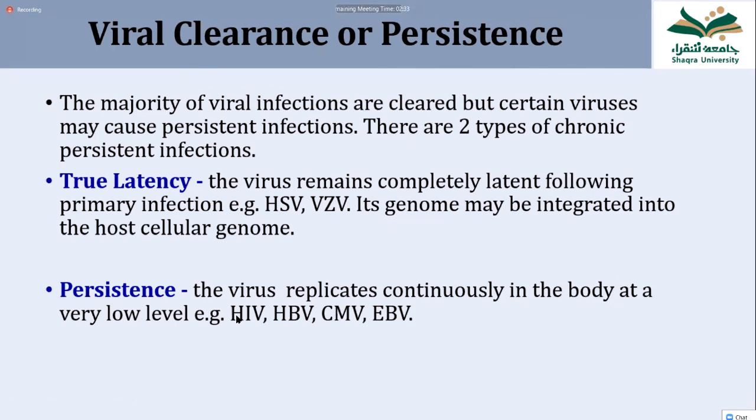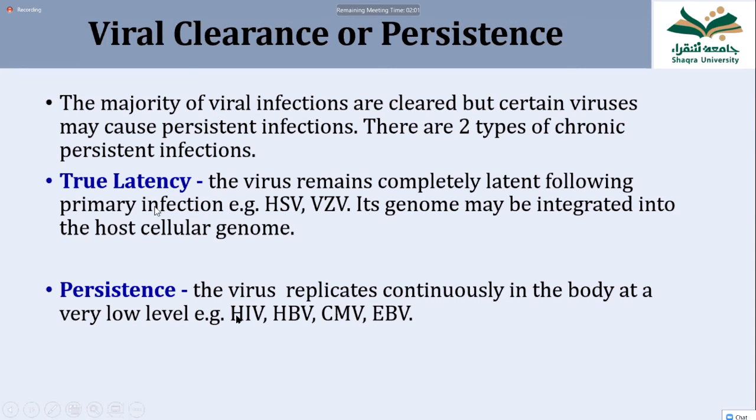Next point is viral clearance, whether the virus remains for a short time or a long time in the body. Here I should say persistence, that some viruses remain for a very long time inside the body. This persistence may be of two types: either latent infection or persistent infection. In latent infection, the virus remains silent inside the body, does not multiply, and very late in life, it may reactivate.